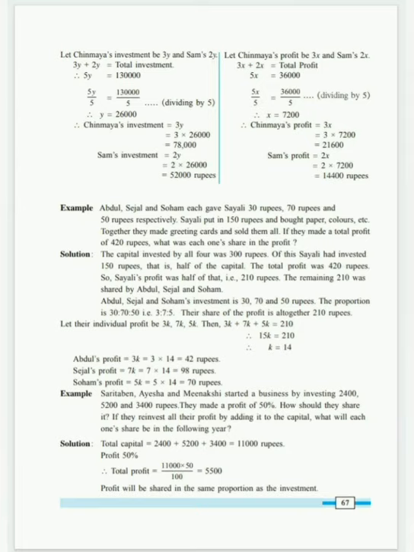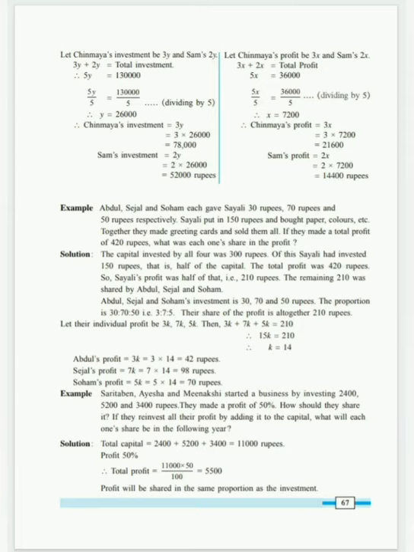Let's see how. The capital invested by all four was rupees 300. Yes, total amount becomes rupees 300. That is 30 plus 70 plus 50 plus 150. Of these, Saili has invested 150 rupees. That is half of the capital. The total profit was rupees 420. So, Saili's profit was half of that.